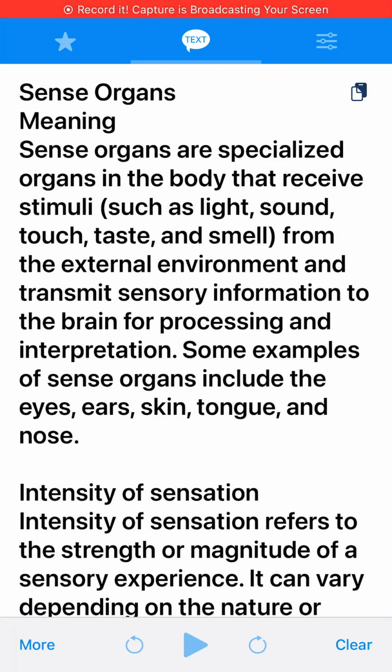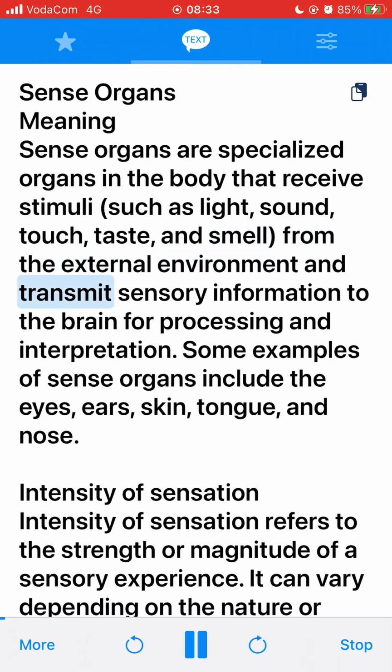Sense organs. Sense organs are specialized organs in the body that receive stimuli, such as light, sound, touch, taste, and smell, from the external environment and transmit sensory information to the brain for processing and interpretation. Some examples of sense organs include the eyes, ears, skin, tongue, and nose.